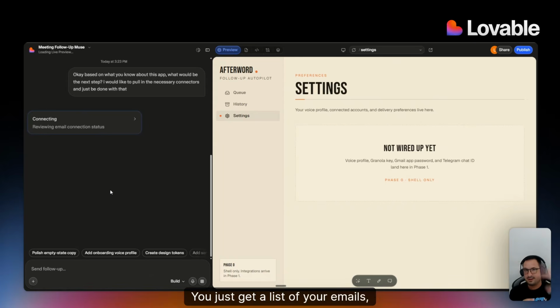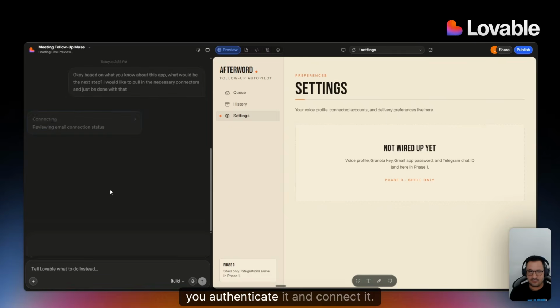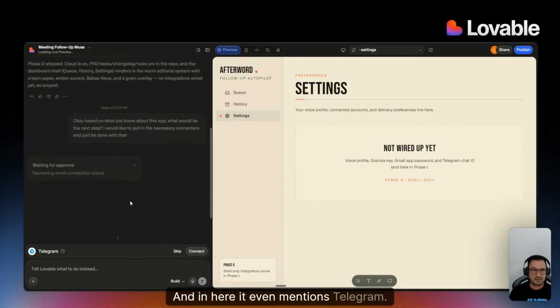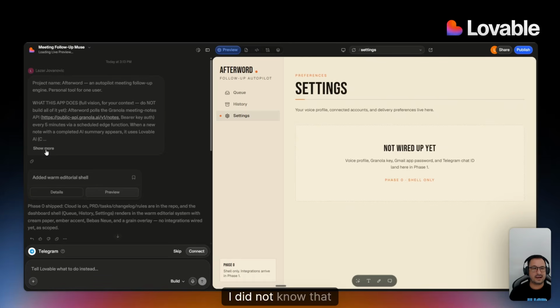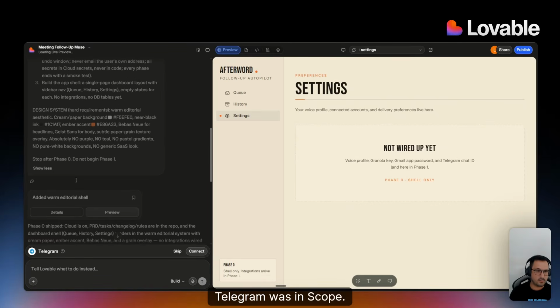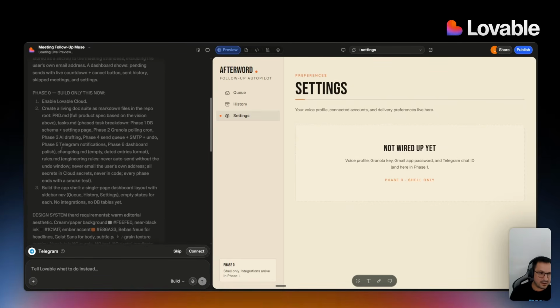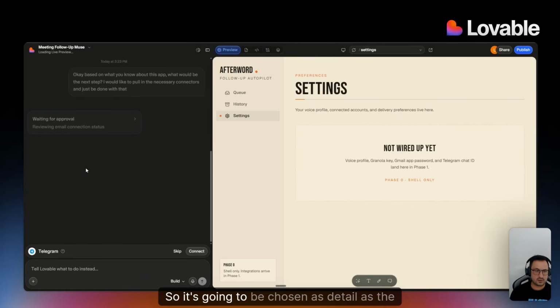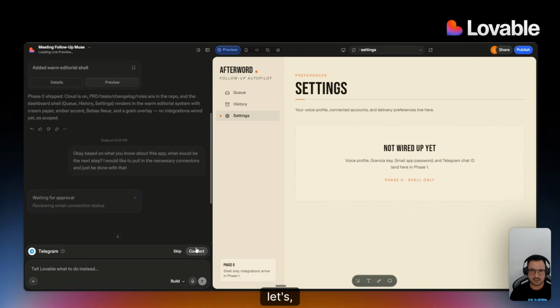You just get a list of your emails. You choose which email you want to connect. You authenticate it and connect it. And in here, it even mentions Telegram. Well, this is interesting. I did not know that Telegram was in scope. So let's see why. Oh, okay. Granola, SMTP, Telegram notifications. Huh. So it's going to be chosen as the notifications layer. Okay, let's do that. Doesn't matter really. Let's go and connect it as well.